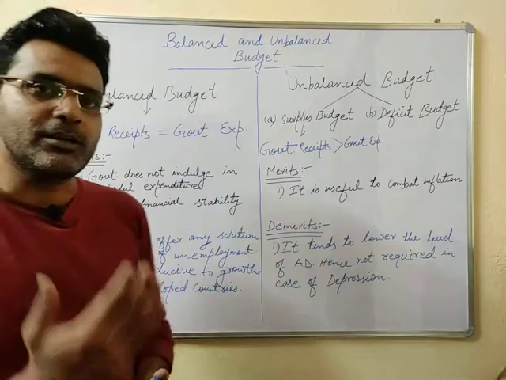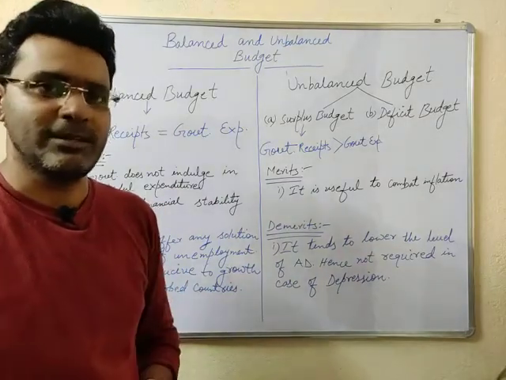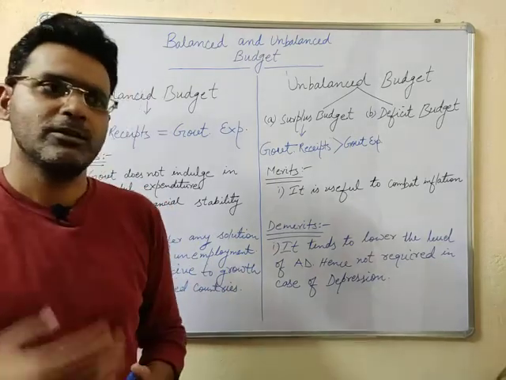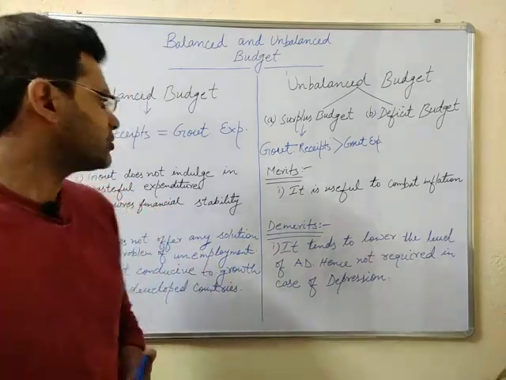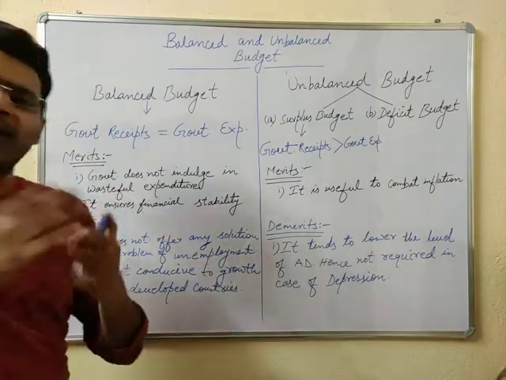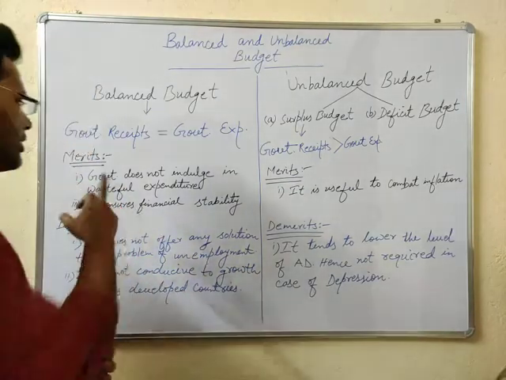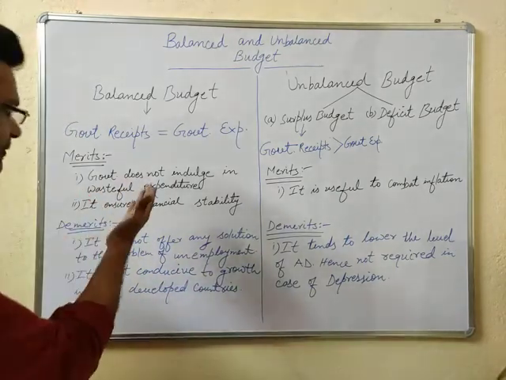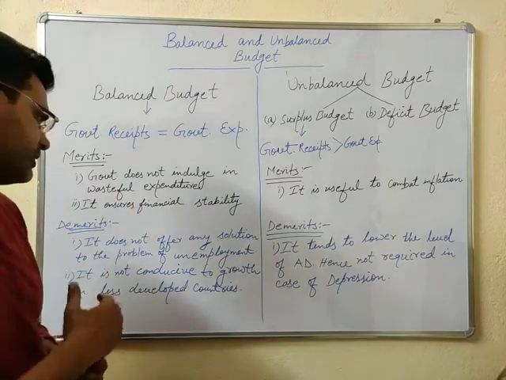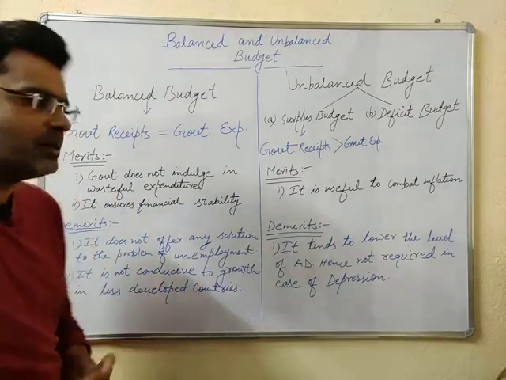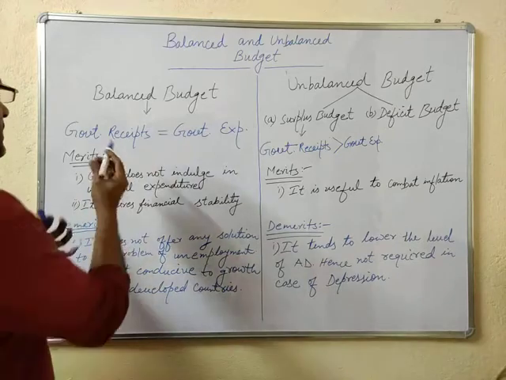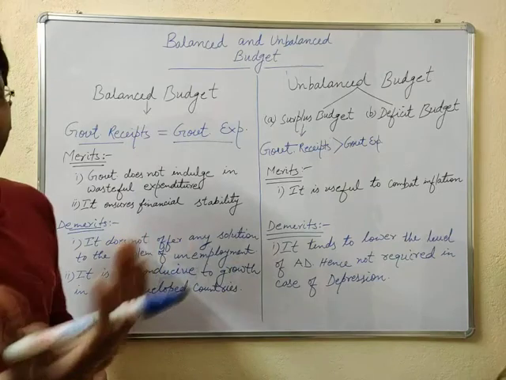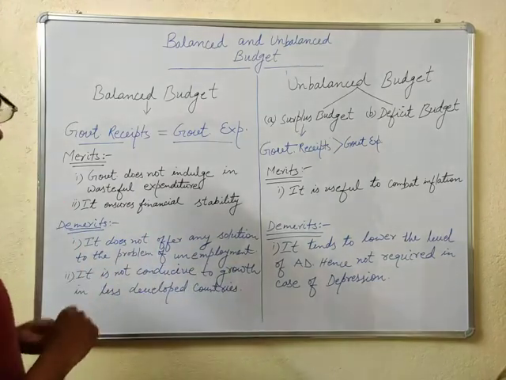So in that situation, the government has to increase its expenditure. The government has to borrow money from international sources, from commercial banks or the RBI as well. In this case, as the budget is balanced, the government does not indulge in wasteful expenditure. There is no need to indulge in wasteful expenditure as the budget is already balanced. The receipts are equal to the expenditure, so no need to take any kind of loans or borrowings from anywhere else.